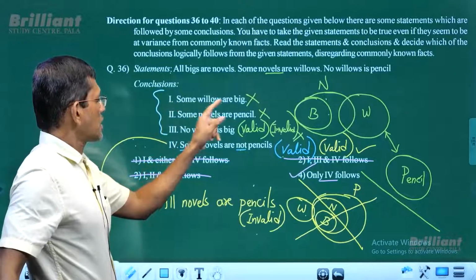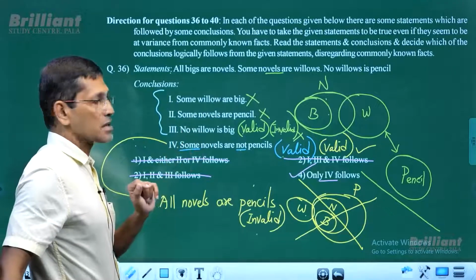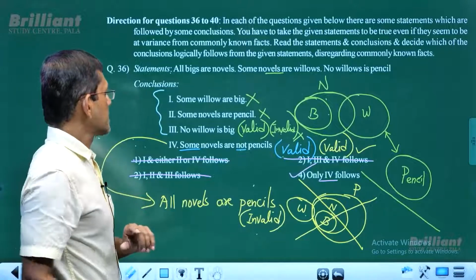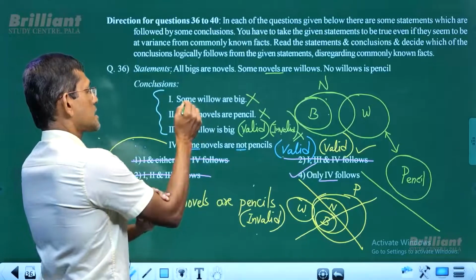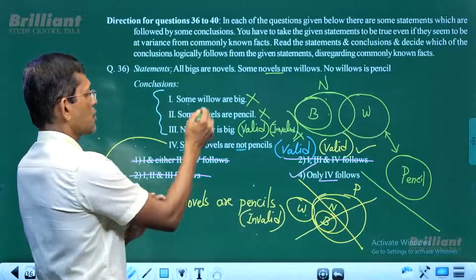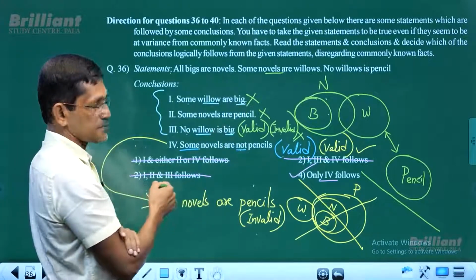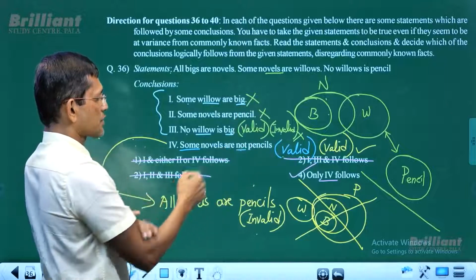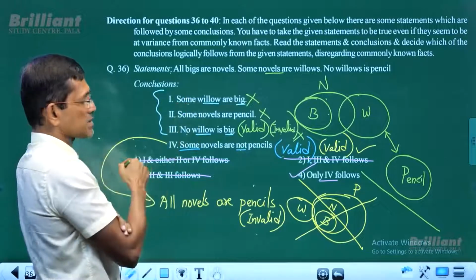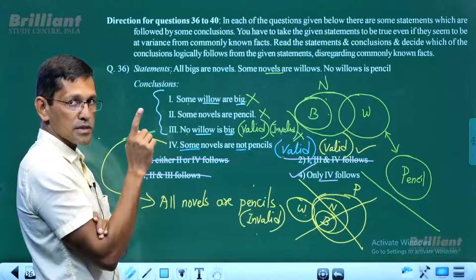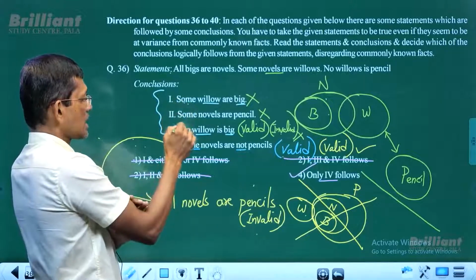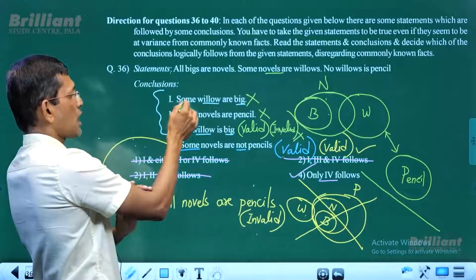So some willow are big, no willow is big. See that? Here it is some, here it's no. Willow, subject is subject, predicate is predicate. And both conclusions do not follow. These are negated pairs. So there is an either-or possibility between 1 and 3.